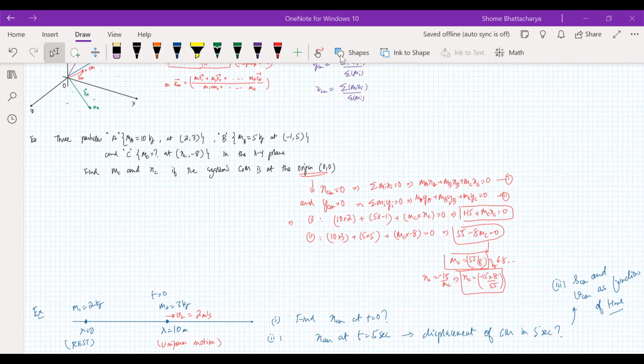Now we have to convert this into a function of time. That at any general time t, what will be the displacement of the center of mass? And therefore, what will be the velocity? Velocity you can get by differentiating the displacement.